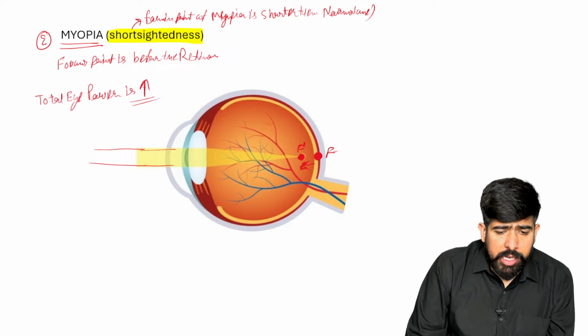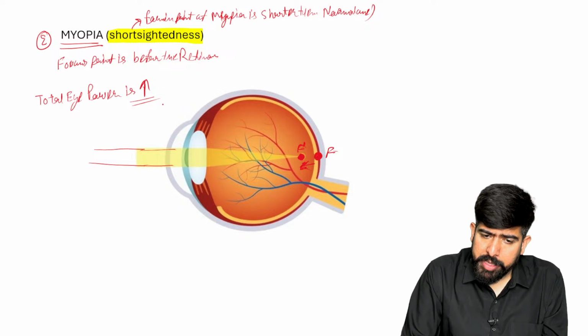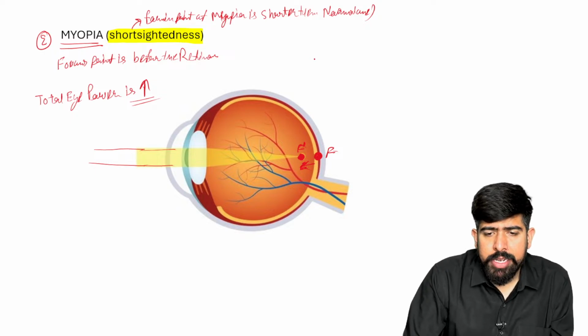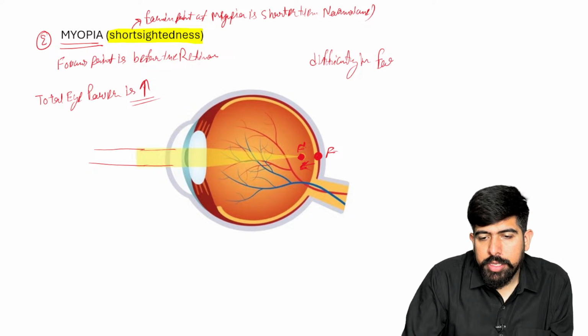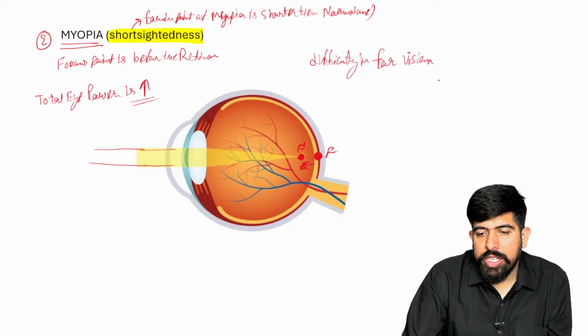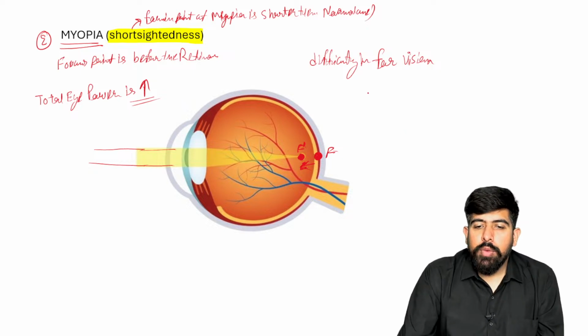Now if I'm talking about it, these will be the features of it. Please remember there is a difficulty in far vision.